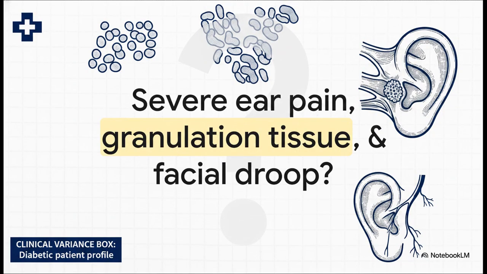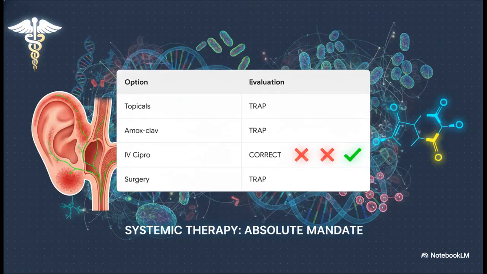Let's test this in practice. We have a 72-year-old diabetic male presenting with severe right ear pain. His tympanic membrane is intact, but he has distinct granulation tissue in the floor of the canal and a noticeable right-sided facial droop. Your task as the clinician is to explicitly select the appropriate intervention targeting this precise anatomical spread. Let's exhaustively dismantle these traps.